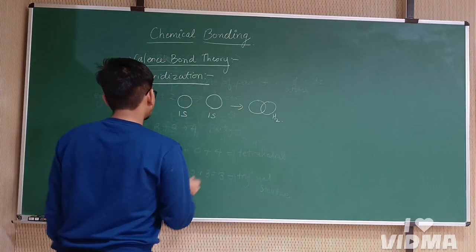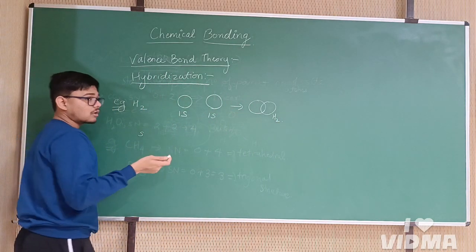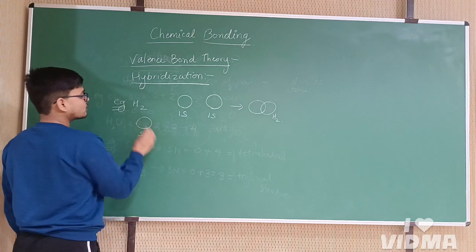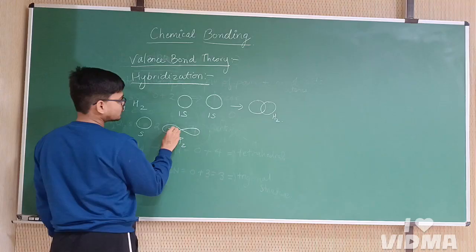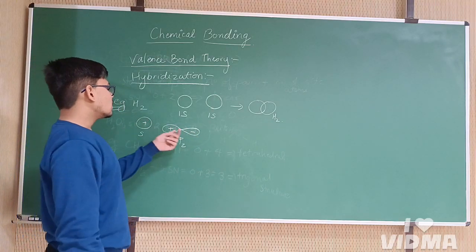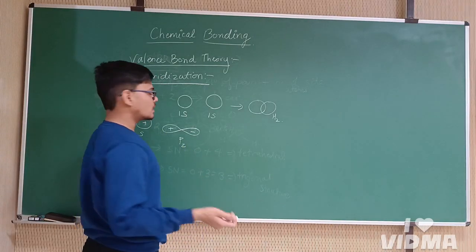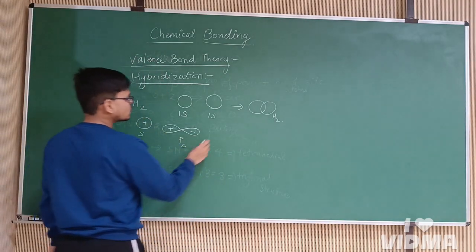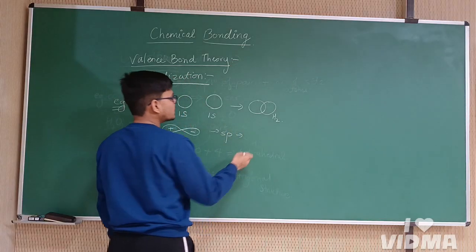In the same way, an s orbital of an atom can combine with a pz orbital of another atom which has p orbitals to give sp hybridization, which will have a linear structure.